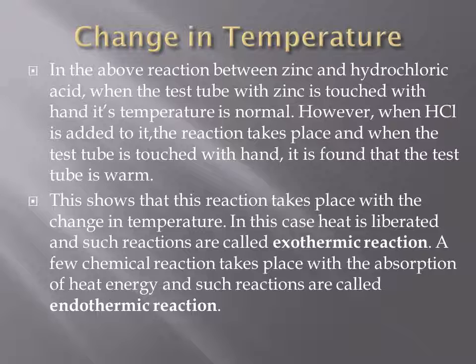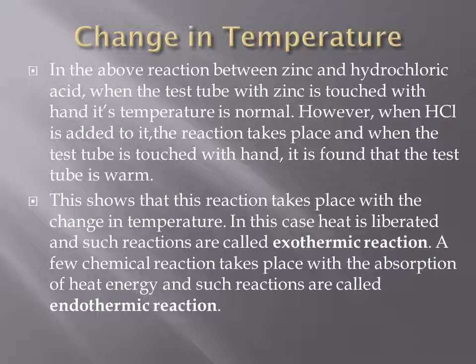Now let's talk about a chemical change which takes place with change in temperature. We will perform the same reaction we saw with zinc and hydrochloric acid. When you take zinc granules in a test tube and touch the base of the test tube, you see that the test tube is at normal temperature.